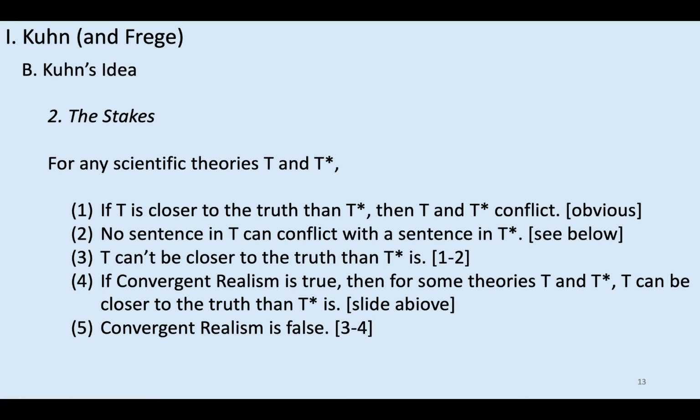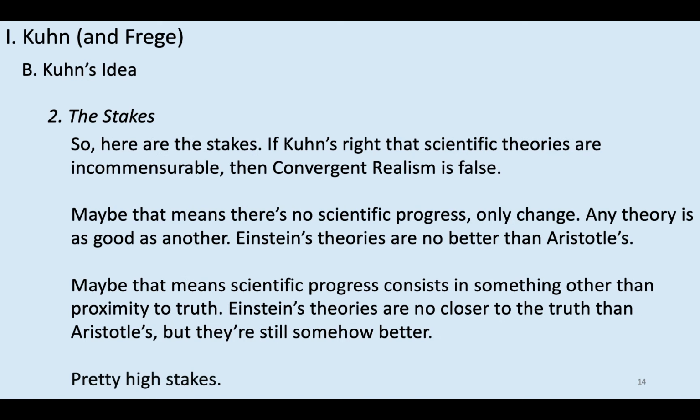So in the last video, we looked at this argument for convergent realism, but we didn't defend its key premise, which is the second premise, the claim that no sentence in T can conflict with a sentence in T star. We also looked at why this argument is so important, because the loss of convergent realism is a serious loss. It leads us into some kind of anti-realism on which no scientific theory is better than another.